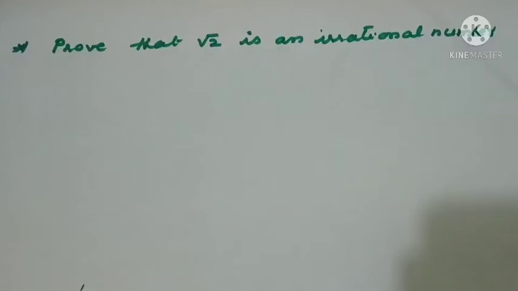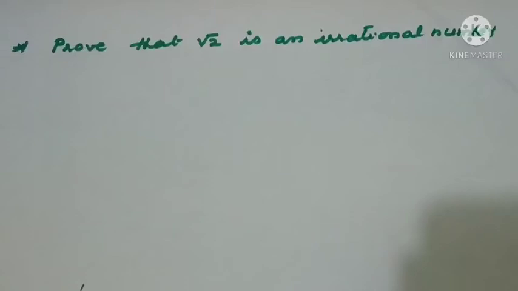Next is a question: prove that root 2 is an irrational number. Actually, we have already proved that root 2 is irrational, because any number which cannot be expressed in the form p by q, where p and q are integers, q not equal to 0, is called an irrational number. So root 2 is an irrational number. We have already found by the division method that its decimal expansion is non-terminating, non-recurring. So by this also we can say that it's an irrational number.